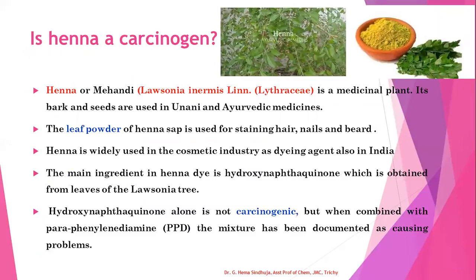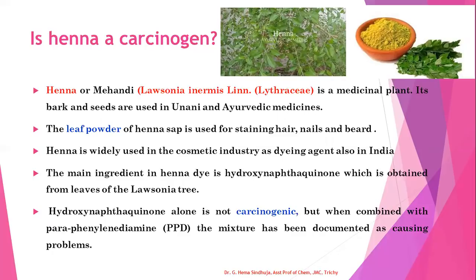Henna or mehndi we all use. It is a medicinal plant. It is known as Lawsonia. Its bark and seeds are used in Unani and Ayurvedic medicines too. The leaf powder of this henna is also used to stain hair, nails, and beard. Henna is widely used in the cosmetic industry as a dyeing agent also.